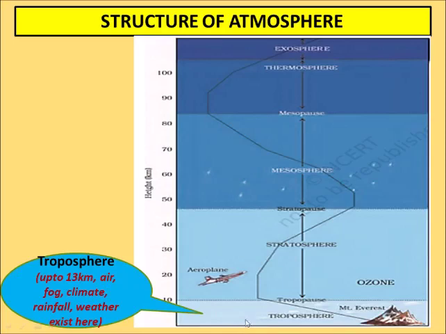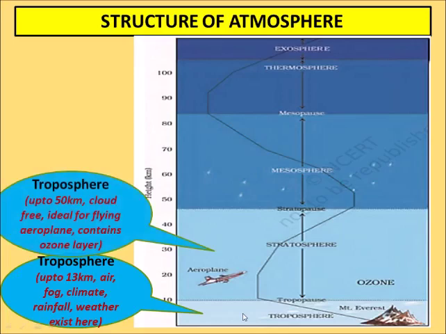It contains air, fog, climate, rainfall, weather, everything exists here only. Thereafter comes the stratosphere, and it is up to 50 kilometers from the land level.